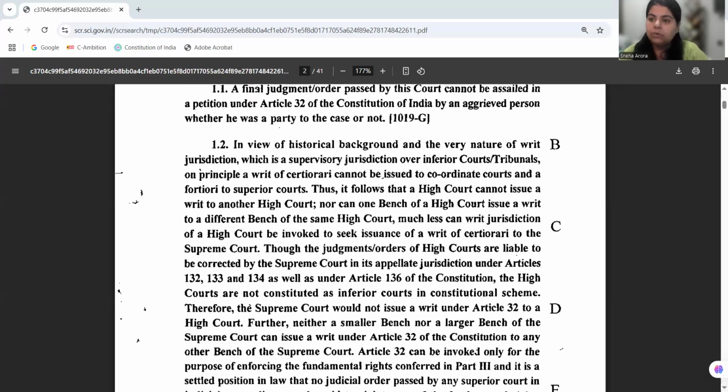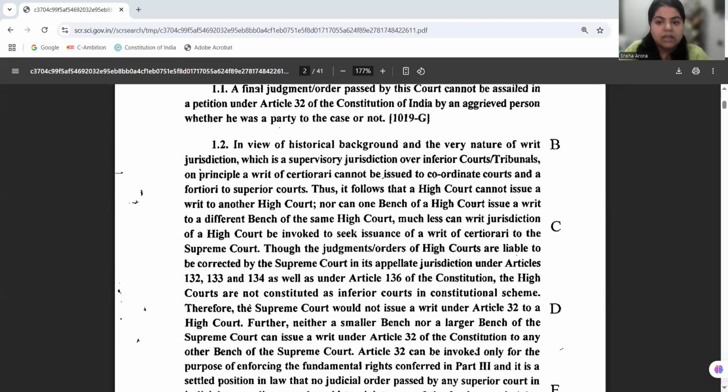Now, the moot question that arises here is whether an aggrieved person is entitled to any kind of relief even after there is a final order given by the Supreme Court of India, and the review on the same has also been dismissed.